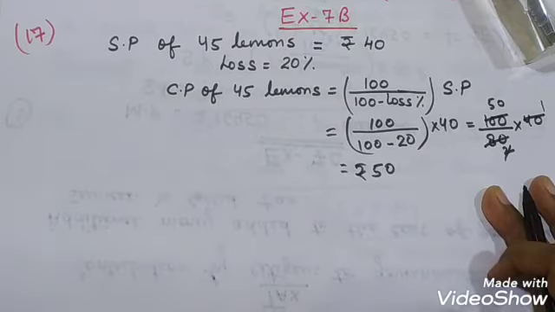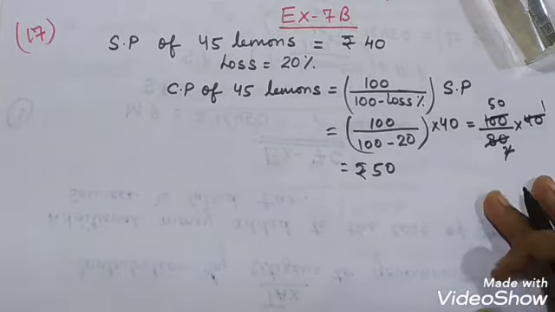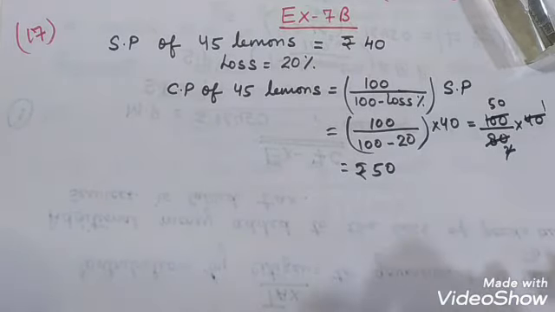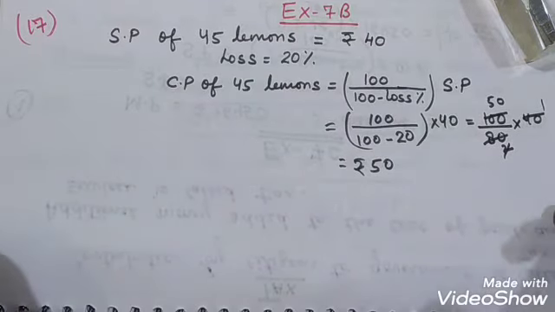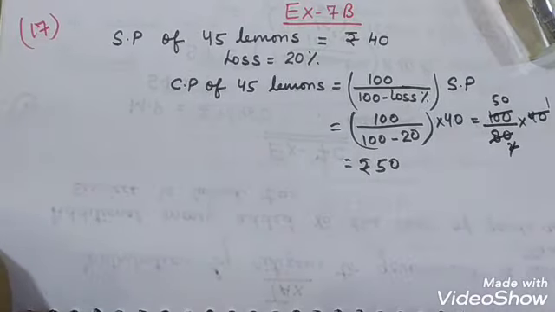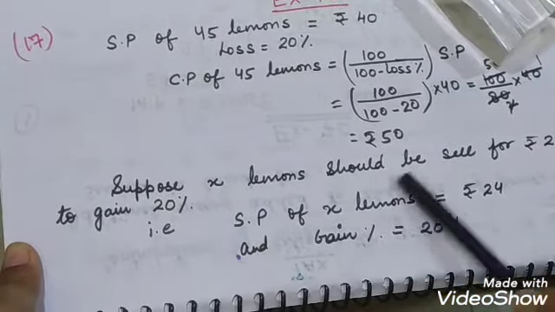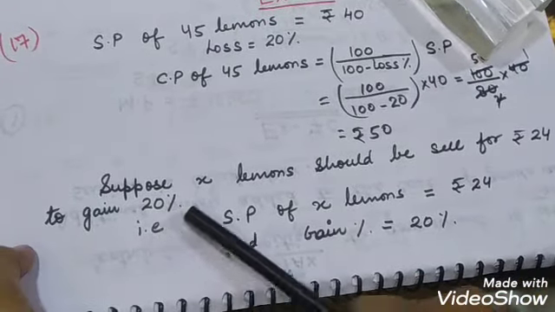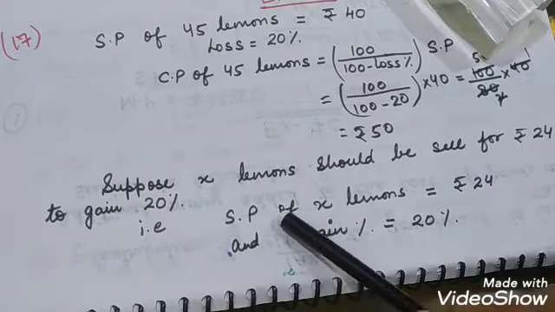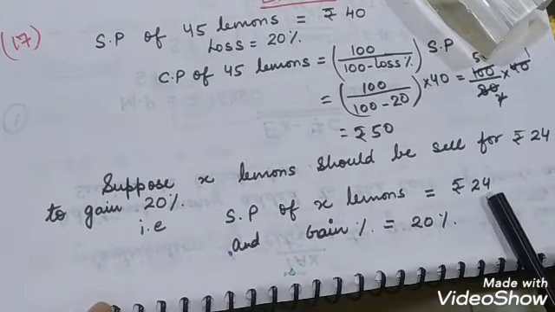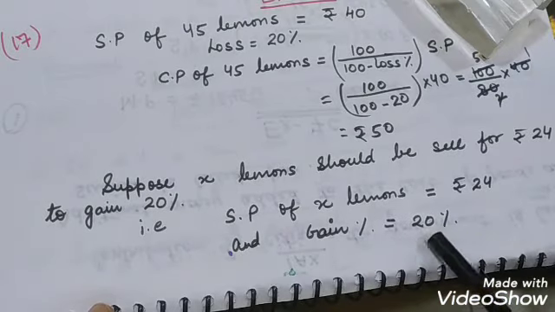Now what is asked? It is asked how many lemons should be sold for rupees 24 to have a gain of 20%. So whatever is asked, we suppose it as X. Whatever is asked in the question, we suppose it as X. I told you earlier. So we will write: suppose X lemons should be sold for rupees 24 to have a gain of 20%. That is, the selling price of X lemons is 24 and the gain is 20%.